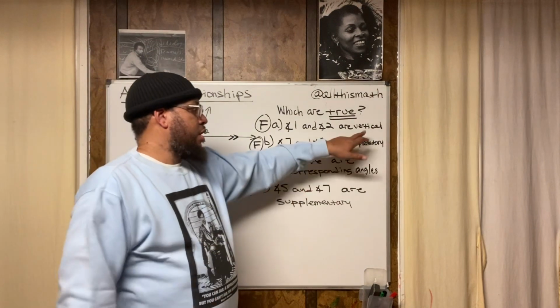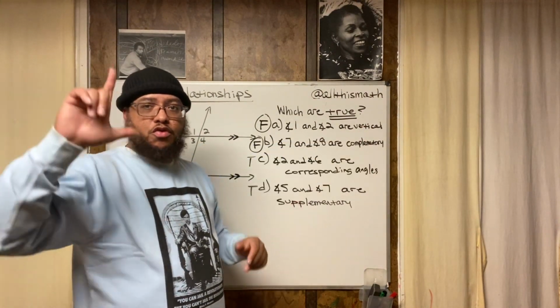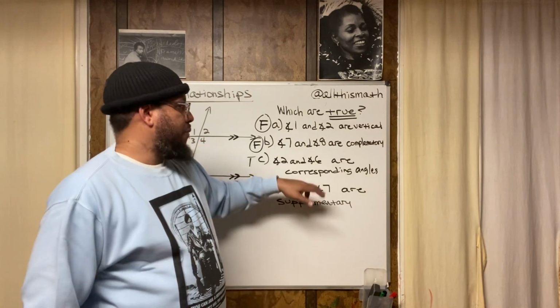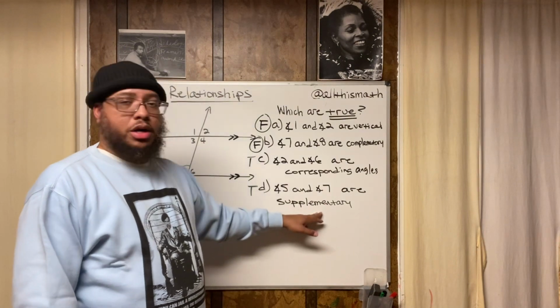Memorize the definitions. Know what a vertical angle is. Know what complementary angles are. Remember, they form a 90-degree angle when you put them together, right? Know what corresponding angles are. Know what supplementary angles are, right?